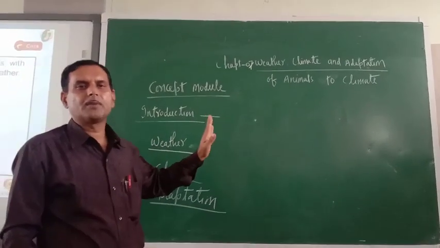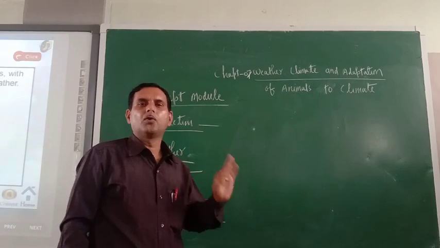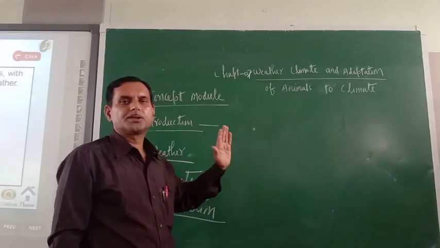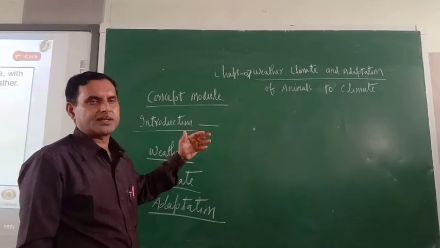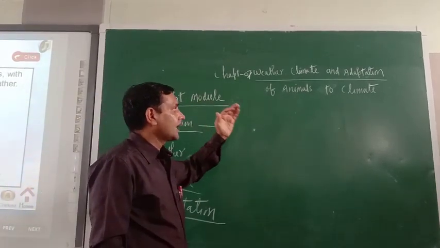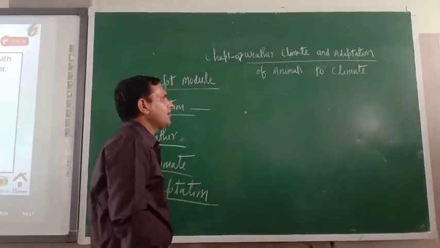Exercise of chapter number 6, that is physical and chemical changes. I hope that you have got the topic properly, and now this is the time to move on to the next chapter, that is chapter number 7, weather, climate and adaptation of animals to climate.